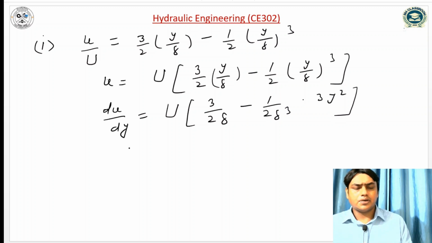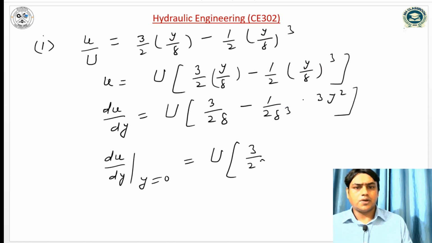So here du by dy at y is equal to 0 is capital U 3 by 2 delta minus this term, which is 0.